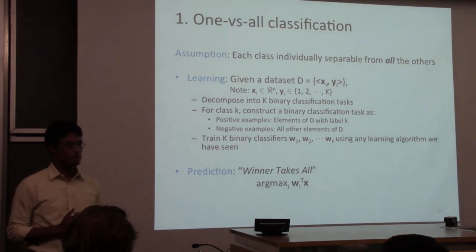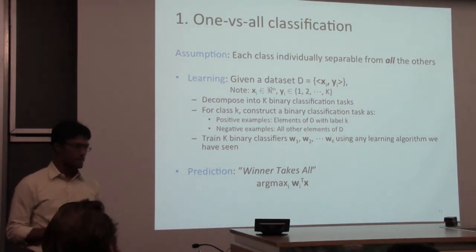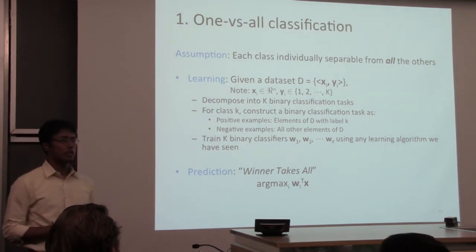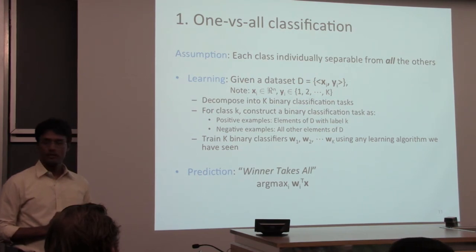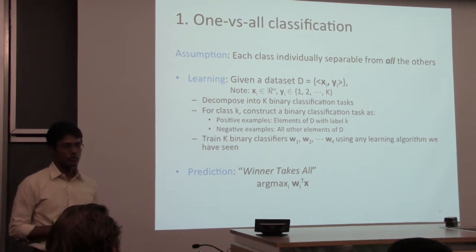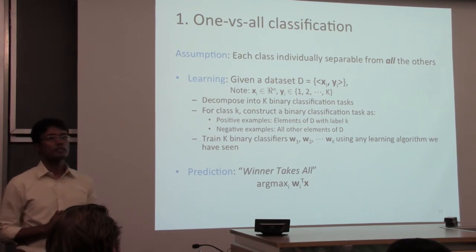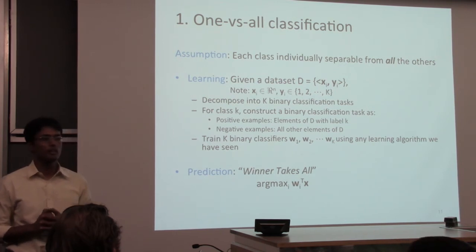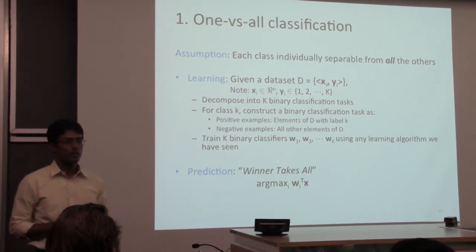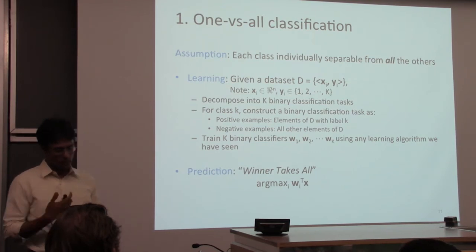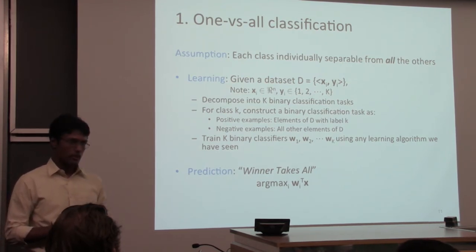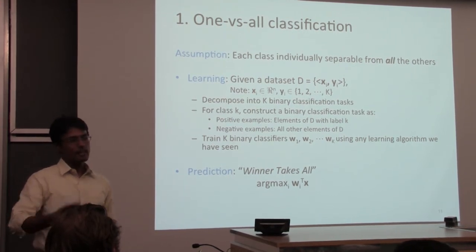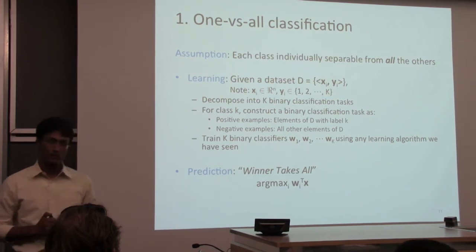Trying to expand on that idea, could you use something like your epsilon deltas to see which one is more sure? Actually, there's a fair amount of theoretical analysis of all these algorithms. One versus all actually has precious little theory behind it. It seems to work in practice, but it's not necessarily theoretically well motivated. But I think where you're getting is this idea of margin. And I'm going to skip that question now because that will take us into multi-class SVM, which I promised I'll come to at the end of the semester.